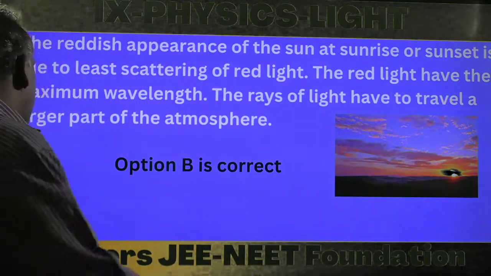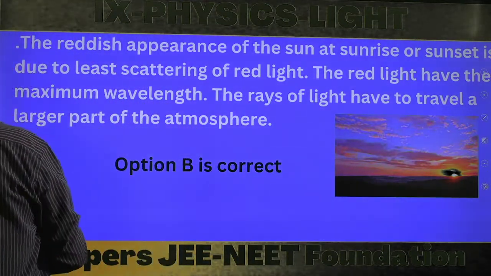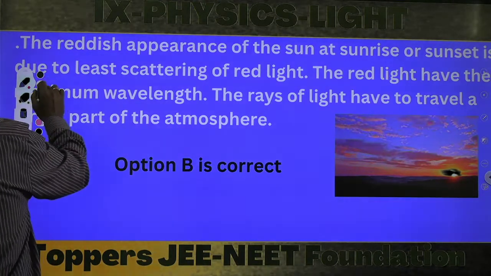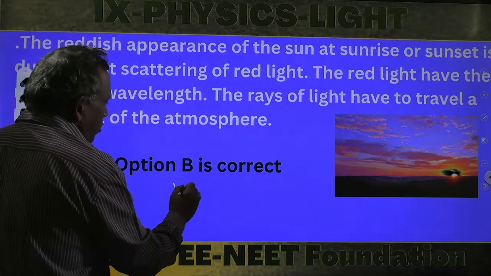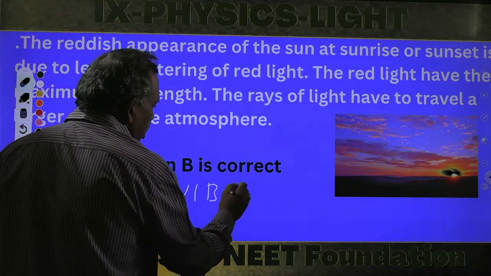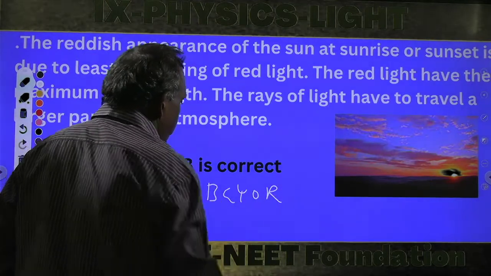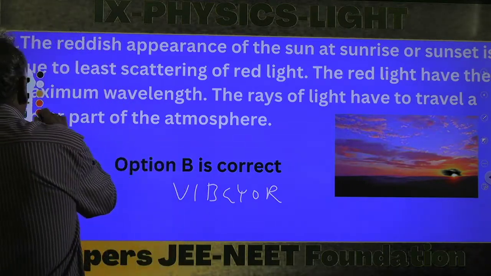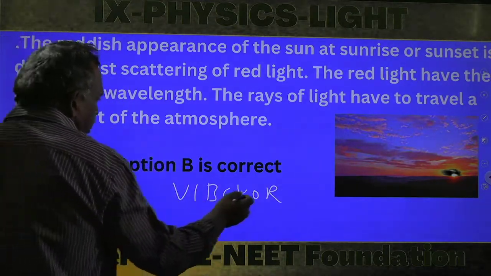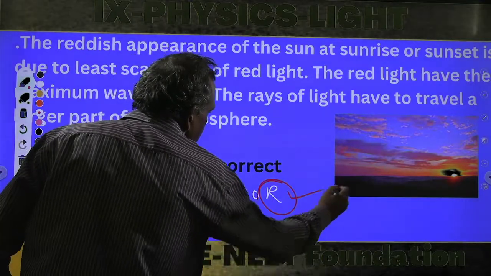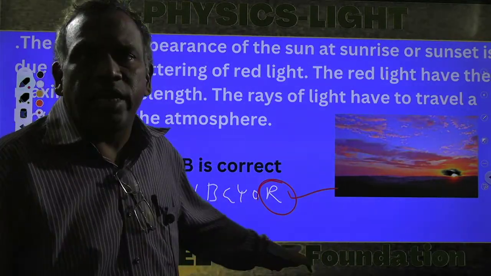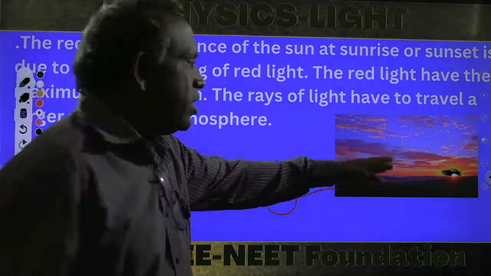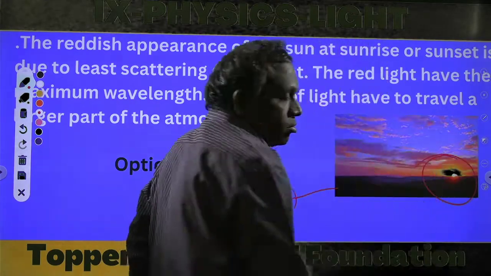The visible spectrum is VIBGYOR: violet, indigo, blue, green, yellow, orange, red. In this spectrum, red is the color with the highest wavelength, so there is the least scattering for red, and that's why the reddish appearance is there during sunset or sunrise.